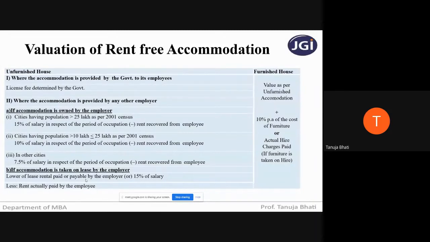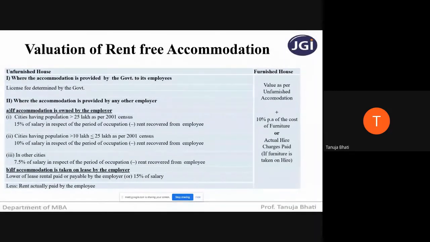So whatever lease rental the employer is actually paying, or 15% of salary, whichever is less. And if it is collecting minimal charges from the employee, then less rent actually paid by the employee. This will come into the picture only when it is giving at a concessional rate, or it is recovering some amount for that accommodation from the employee. Otherwise, this will not come into the picture.